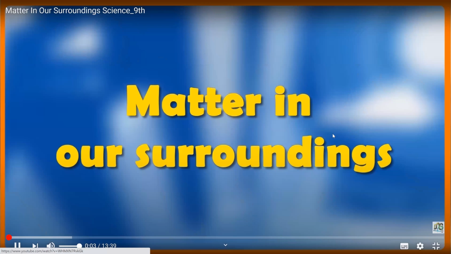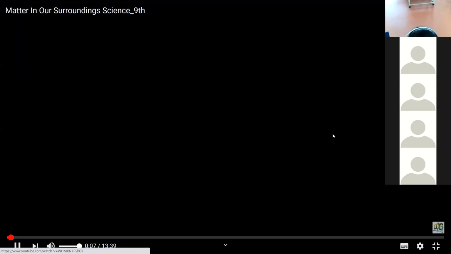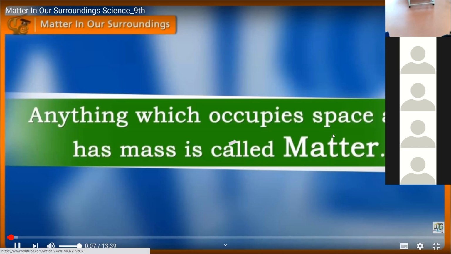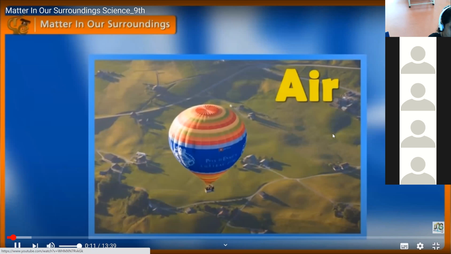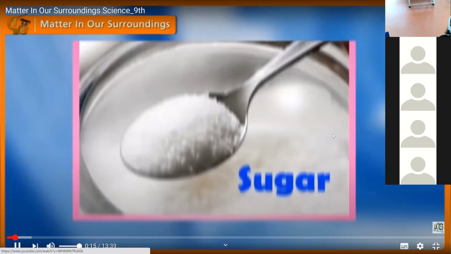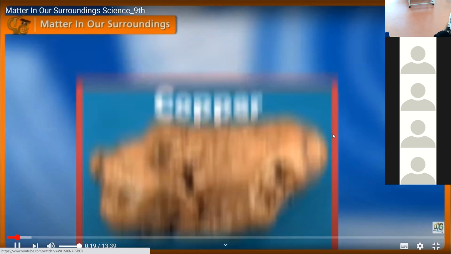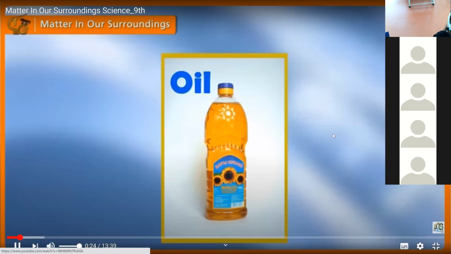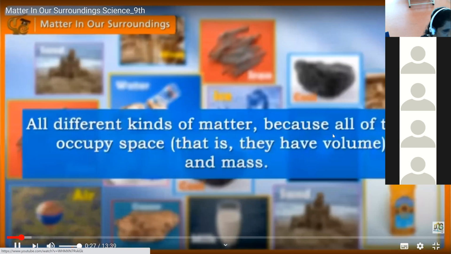Anything which occupies space and has mass is called matter. Air and water, hydrogen and oxygen, sugar and sand, iron and wood, copper and coal, ice and alcohol, milk and oil are all different kinds of matter because all of them occupy space and have mass.